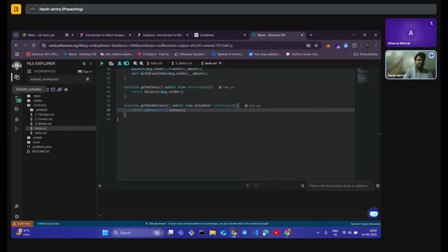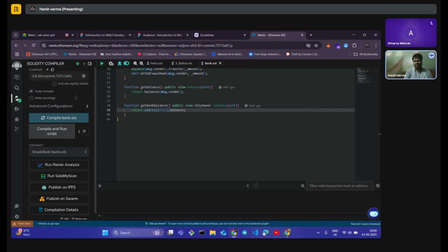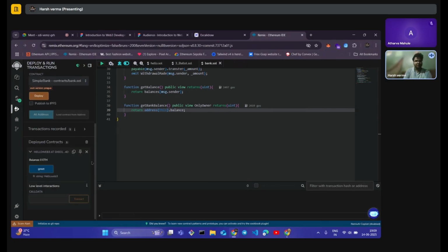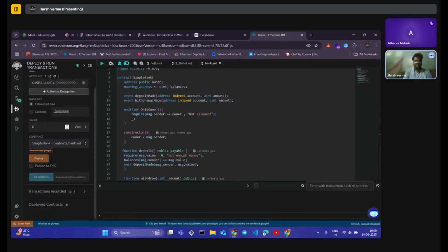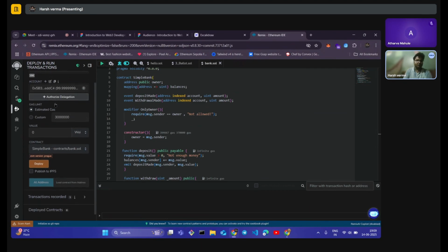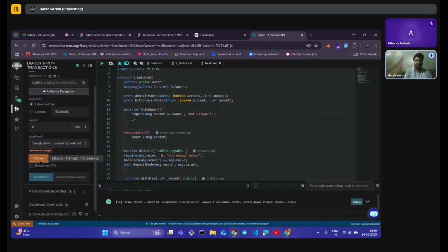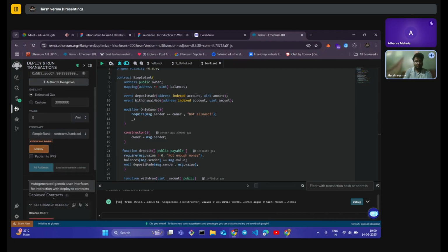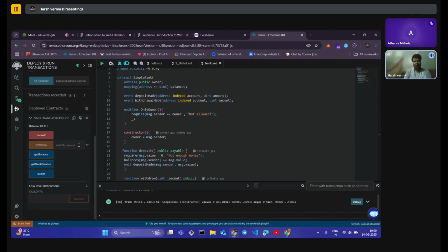Now let's see if it is compiling well. Yes, it is compiling well. Just to make ourselves sure, we will compile it again, and now we are going to deploy it. So if I am right, this will be the owner account 5B3...EEDC4, right? So let's deploy it as the owner. Now I have deployed it. As you can see, we have deployed our contract.